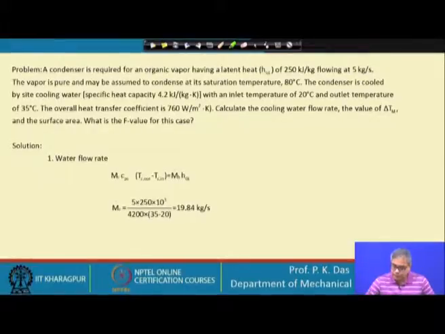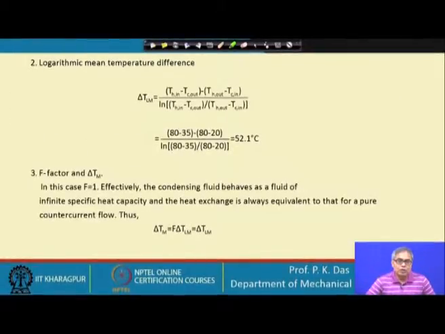Next, what we can do? We can calculate the log mean temperature. So, log mean temperature we have calculated. One fluid will be at a constant temperature, that is your 80, and for the other fluid there will be an inlet temperature of 20 and outlet temperature of 35. So, for the other fluid also we can get the temperature, and from there we can calculate the log mean temperature, which is 52.1 degree Celsius.